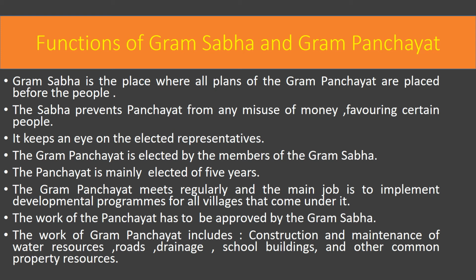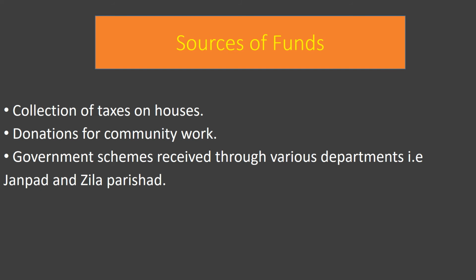And what are the works of the Gram Panchayat? Mainly the construction and maintenance of the water resources, roads, drainage, school buildings, and other common property resources, right? So what are the sources of funds? From where does the Gram Panchayat collect the money for the development programs that are done in the village? The money comes through the collection of taxes on the houses, donations for community work, and the government schemes that are received through various departments, that is the Janpat and the Zilla Parishad.